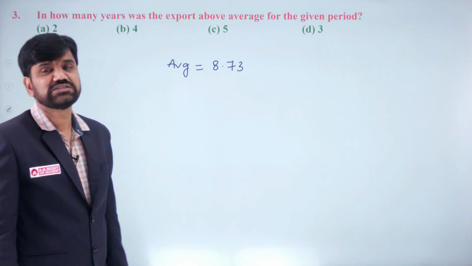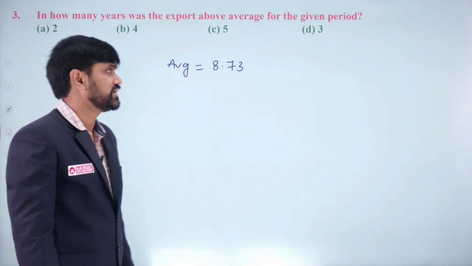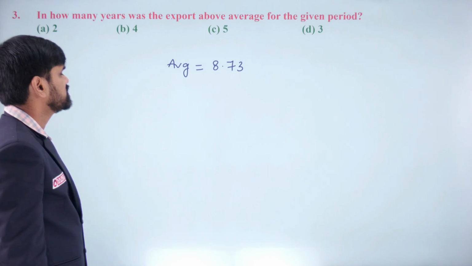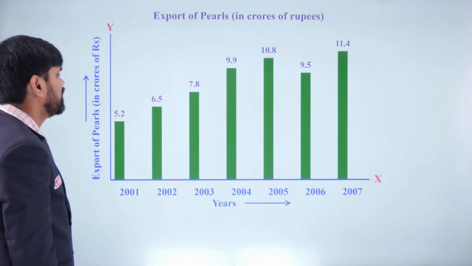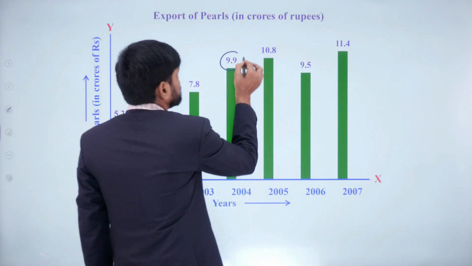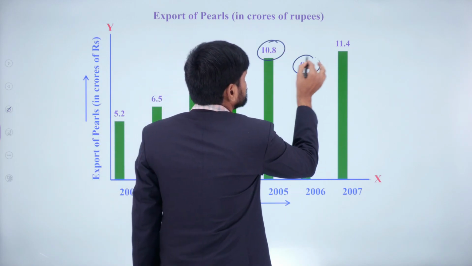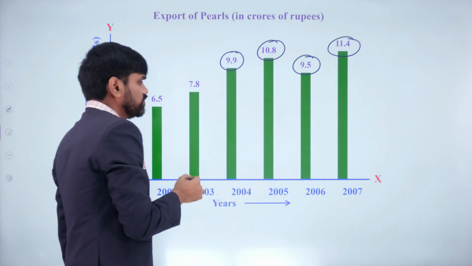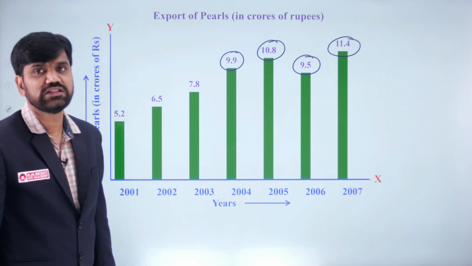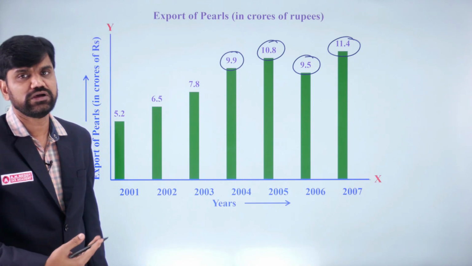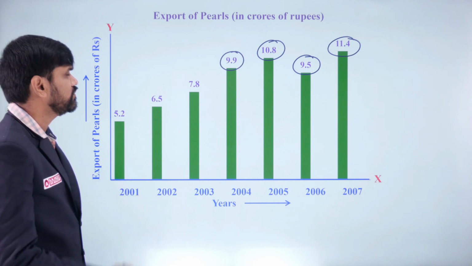So in how many years is it above average? Just check which years are above average. All these 4 years are above average. Which 4 years are they? From 2004 to 2007. All these years fall above average. Hence your answer must be 4.